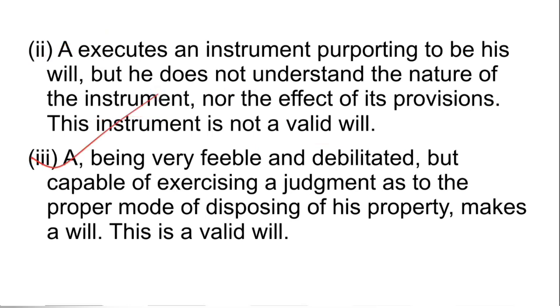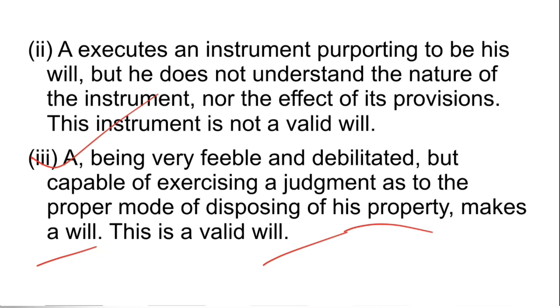Now the third illustration says, A, being very feeble and debilitated, but capable of exercising a judgment as to the proper mode of disposing of his property, makes a will, and this is a valid will. Feeble and debilitated means that he is weak and not in a good state of health. He is sick, but capable of exercising a judgment as to the proper mode of disposing of his property. In that case, it is a valid will.